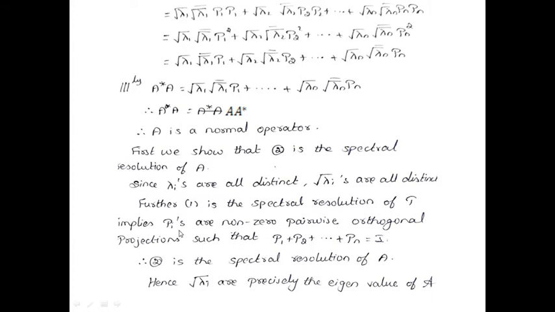Now see, the spectral resolution of T implies the Pi's are non-zero pairwise orthogonal with this condition. The same we arrived at here also. There we took lambda 1 P1, here we have root lambda 1 P1 plus etc. plus root lambda n Pn in equation 2. So equation number 1 and equation number 2 are the same. So you can write that equation 2 is the spectral resolution of A, just like T, with the same properties. Hence, root lambda i are precisely the eigenvalues of A.